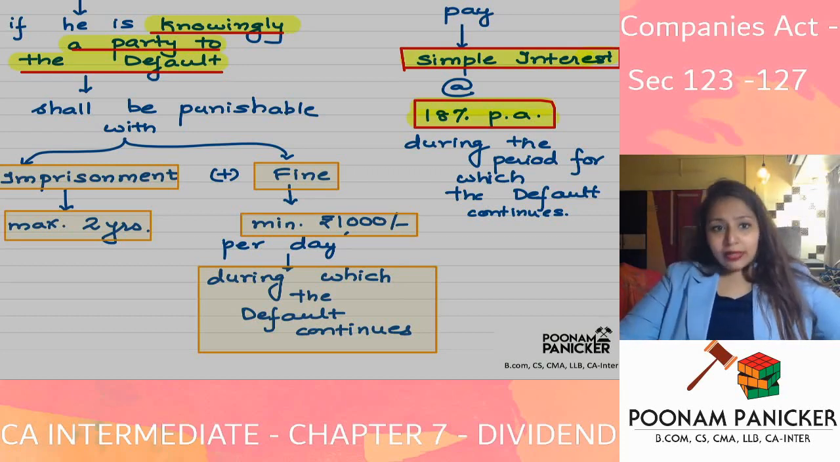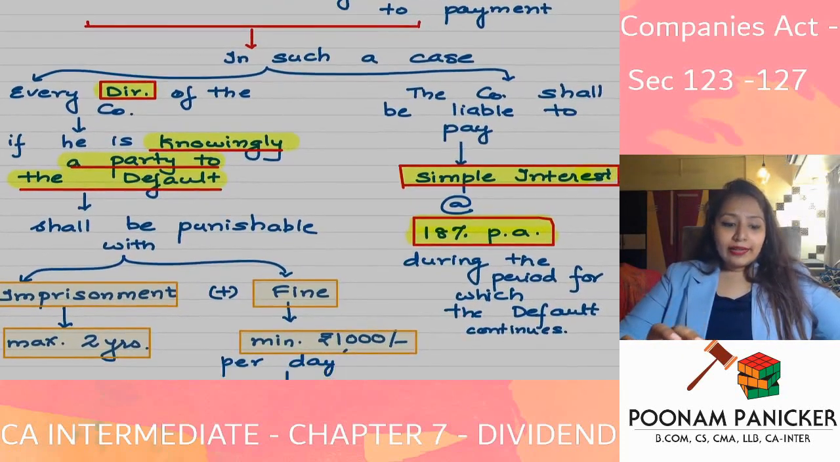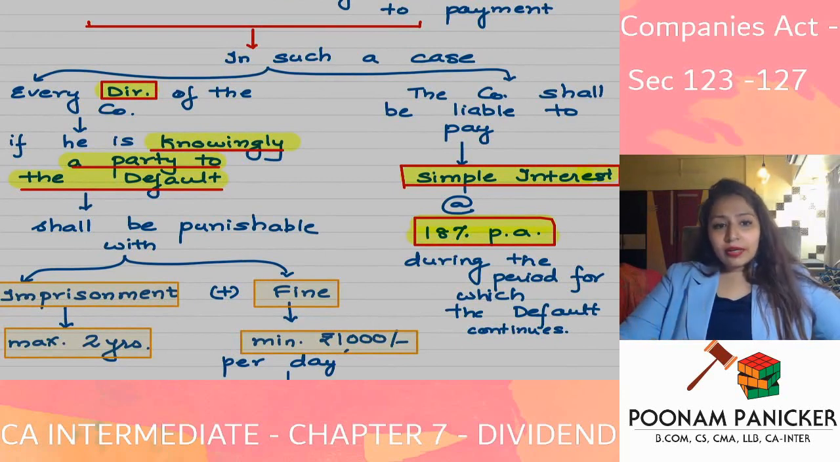So there is a punishment provision for whom? For the director. If he is knowingly a party to the default, imprisonment can go up to 2 years. Yes, fine can be minimum 1,000 rupees per day during which the default continues. Okay, so this is for the director who is aware of the default and is not doing anything to rectify the default. Yes, but what about the company? The company over here will have to pay a penal rate of interest. And how much is the penal rate of interest? It is simple interest at the rate of 18% per annum during the period for which the default continues.